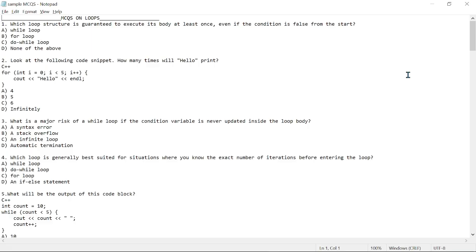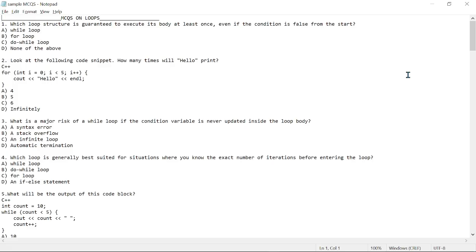First question says, which loop structure is guaranteed to execute its body at least once, even if the condition is false from the start? Right, then we have while loop, for loop, do while loop, none of the above. The answer right here is the do while loop, right, which is a post-test loop. So it actually executes the statement first before it checks for the condition, right? So this is a very simple one.